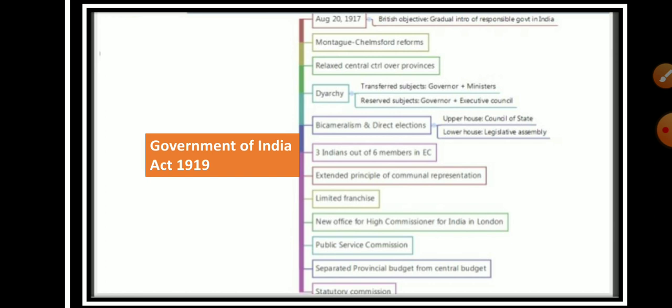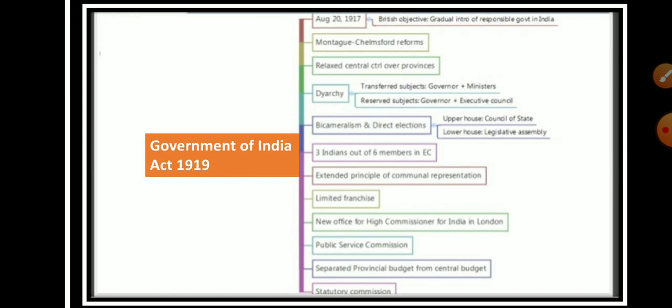Along with this, the Government of India Act introduced bicameralism and the direct election system, that is the upper house, the Council of State, and the lower house, the Legislative Assembly. Along with this, in the executive council, 3 of the 6 members should be Indians. And it extended the principle of communal representation.